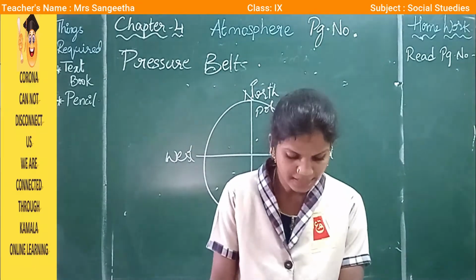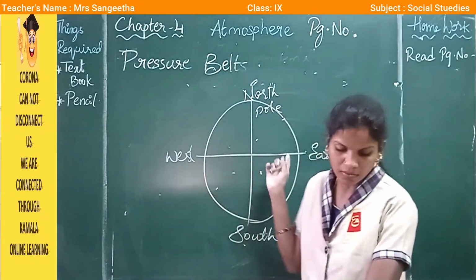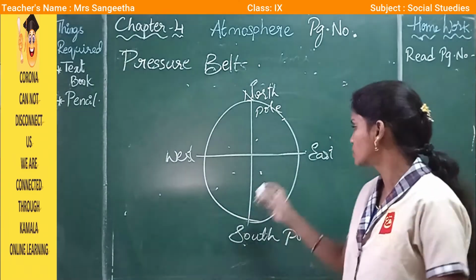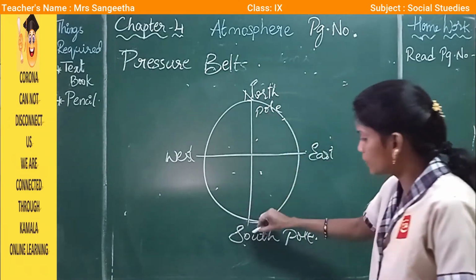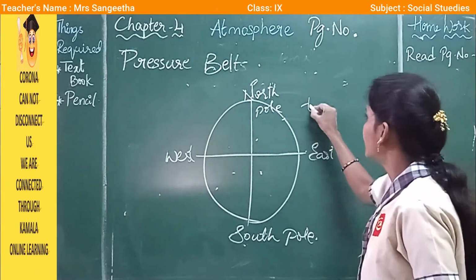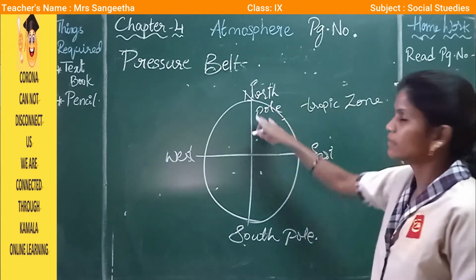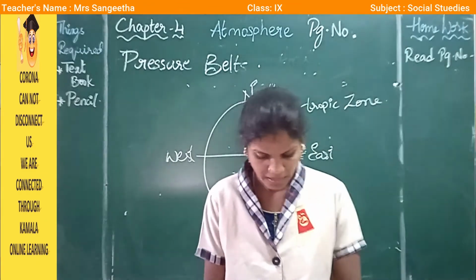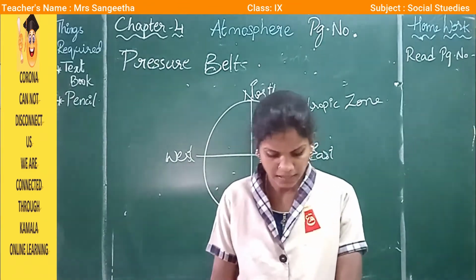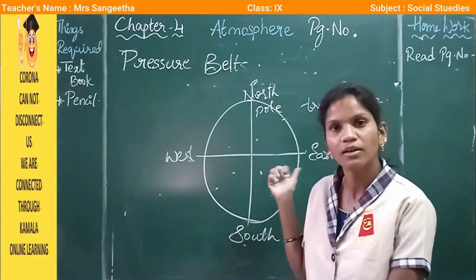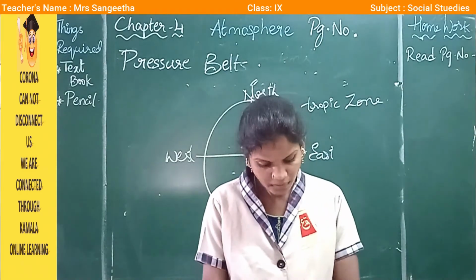It is a straight line from north to south or south to north. The temperate zone is called the tropic zone, from here to here or else here to there. The line passes from one place to another, and this effect is called the Coriolis effect.